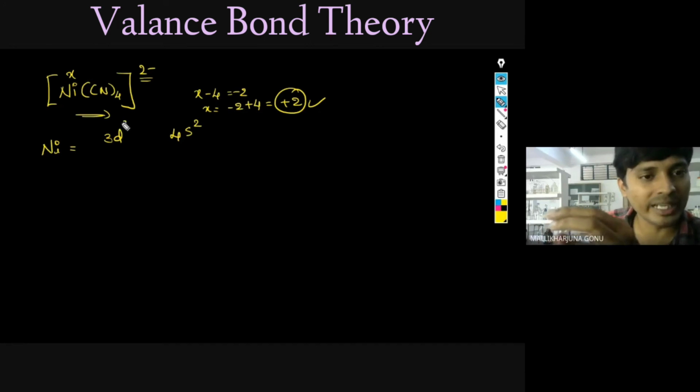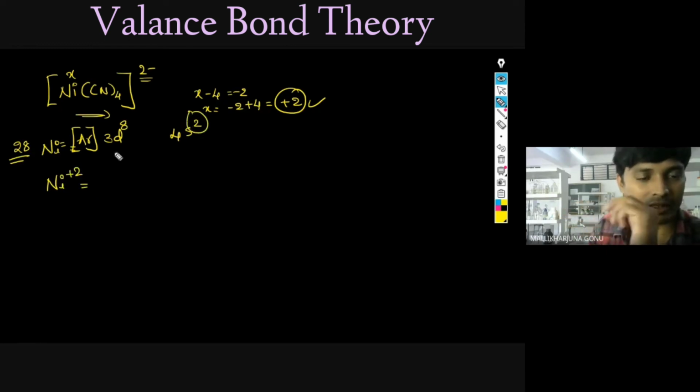How many 3d electrons will it be? 3d8, because nickel's atomic number is how much? 28. Argon is 18, then 20, 28. But what do we require now? Ni plus 2. This we require. So from where are the electrons going? From here only electrons are going.